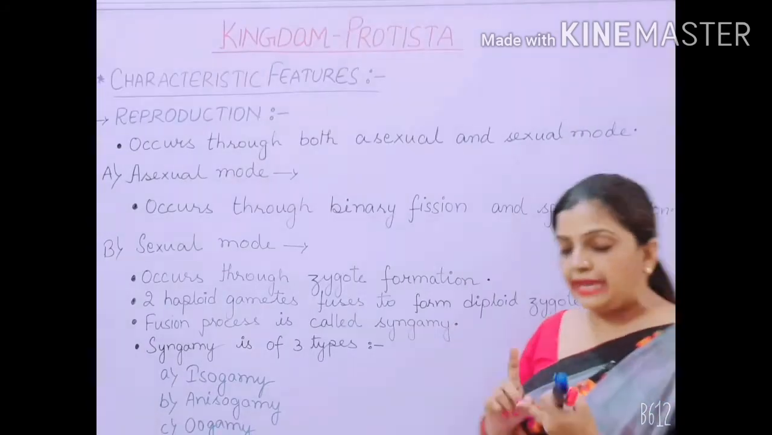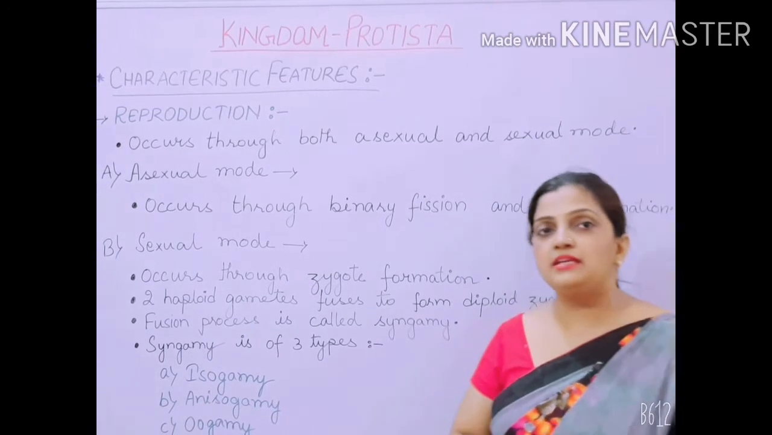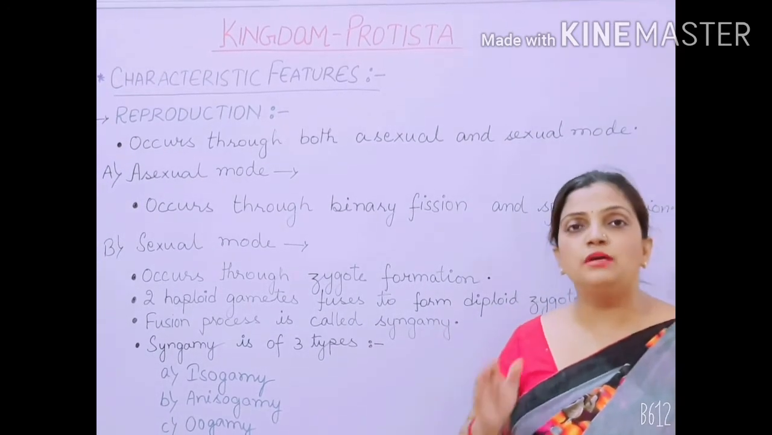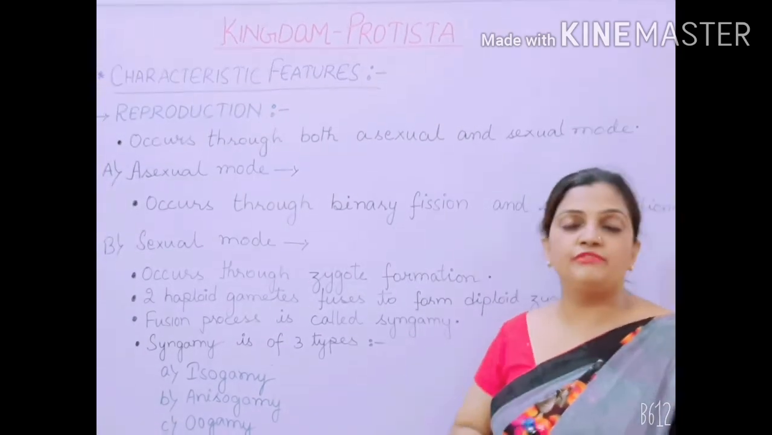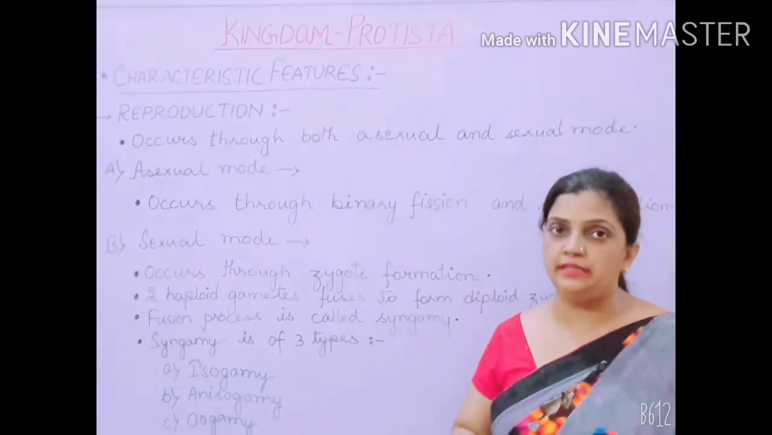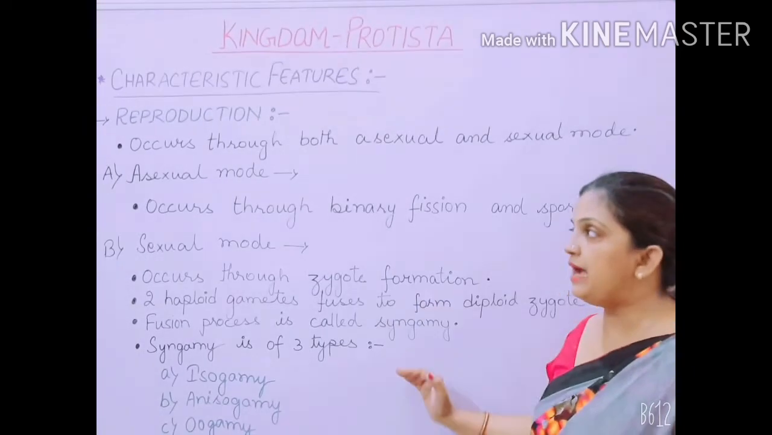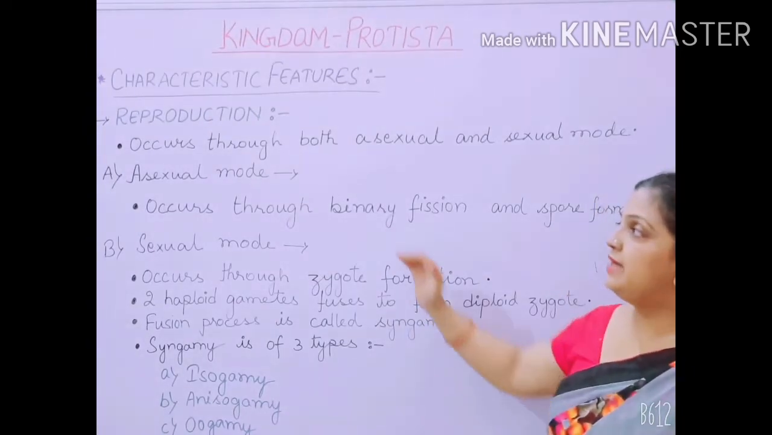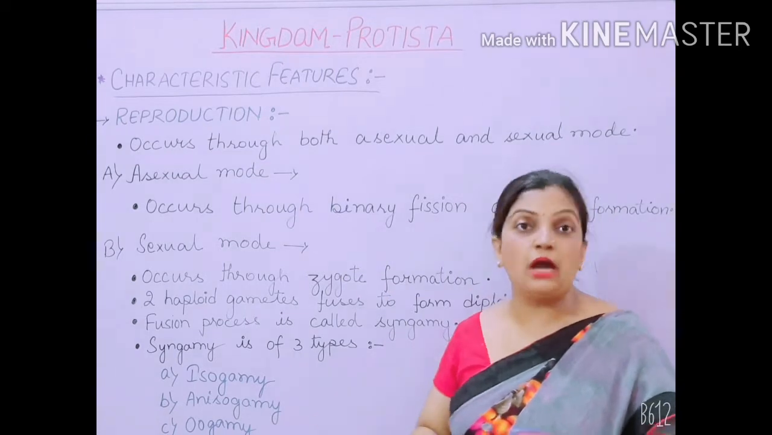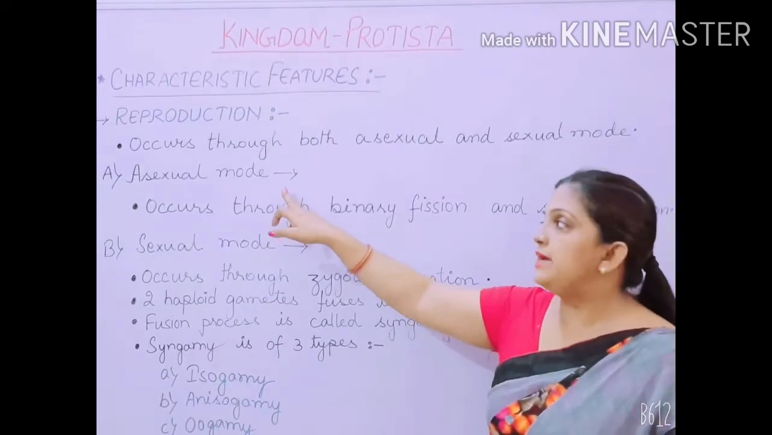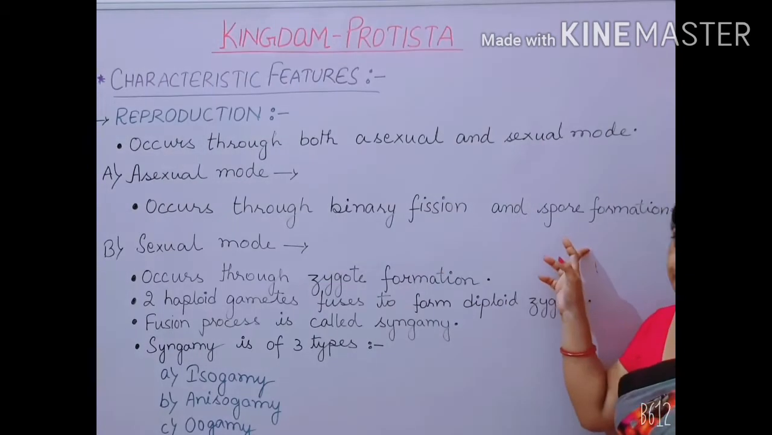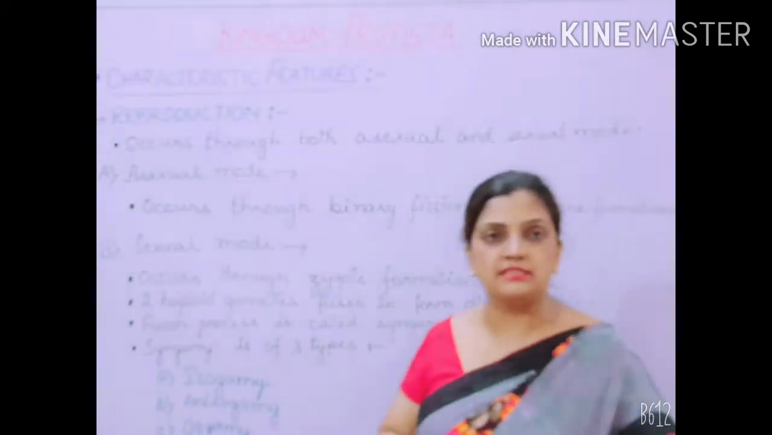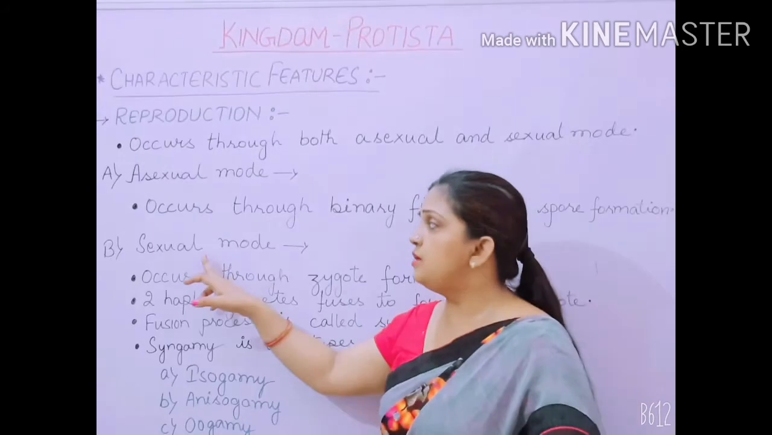Now children, in the group of Protistans, both asexual reproduction as well as sexual reproduction occur. In the later part we will be discussing both modes separately and individually. But here, as an introduction: the asexual mode occurs through binary fission and through spore formation. These two processes we will be discussing in detail.